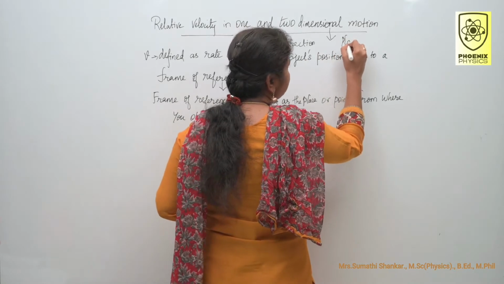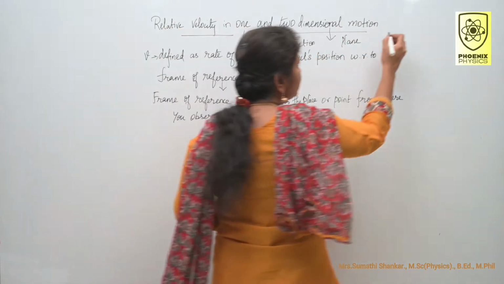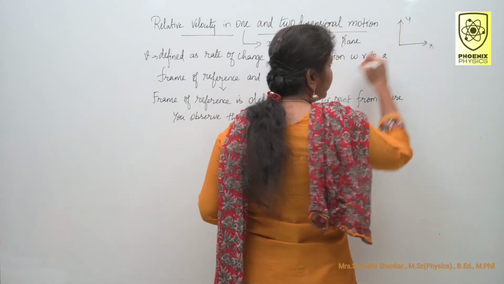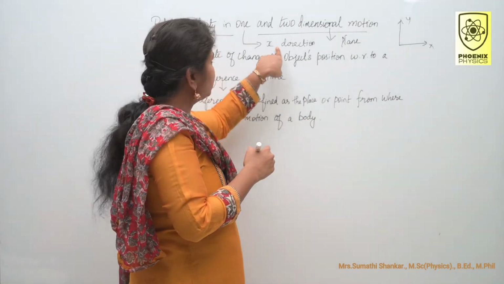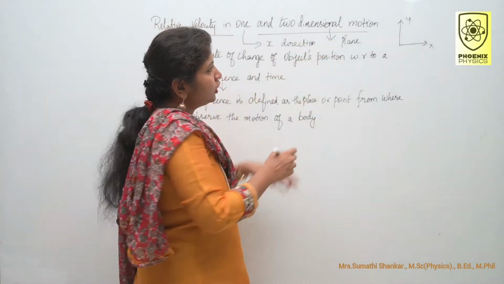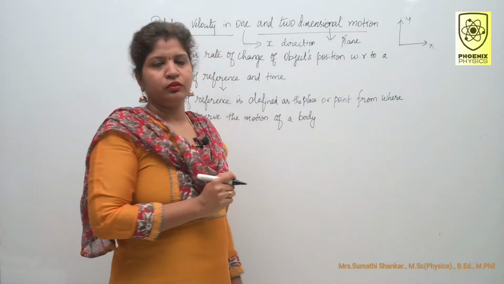Motion in a plane means two dimensional motion. If it is a plane, we have two coordinates, x and y coordinates. If it is x direction alone, it means one dimensional motion. Motion in a plane means two dimensional motion.